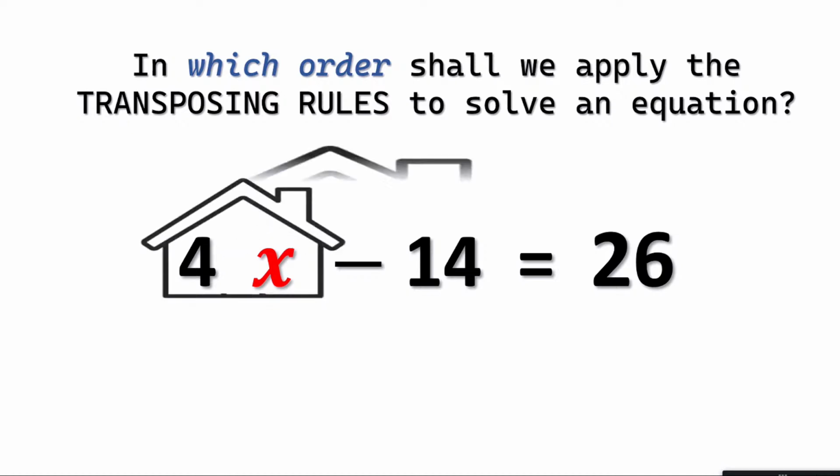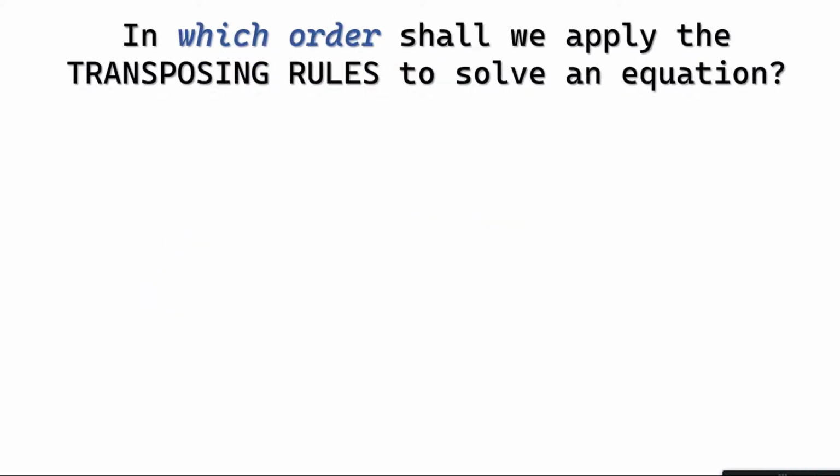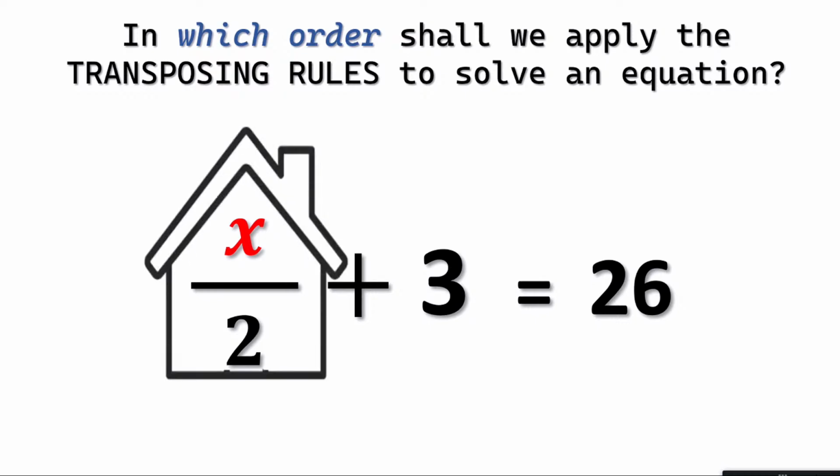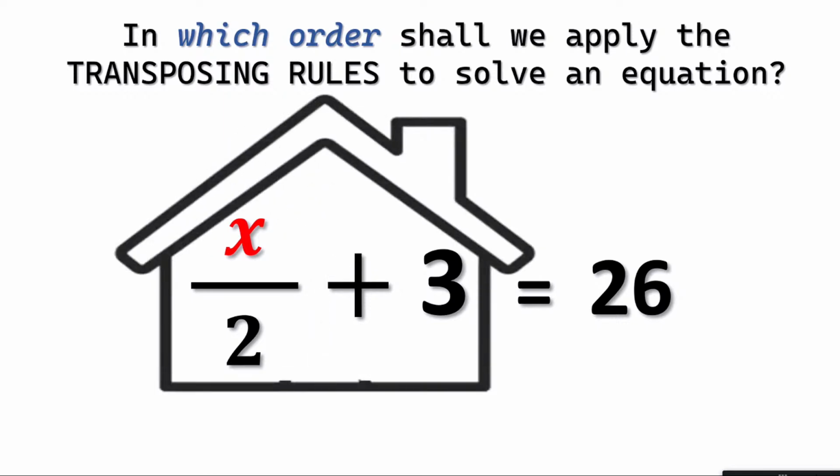Another example so that you understand what we are doing. Here is another one. What if I have x divided by 2 plus 3 is equal to 26? How do I do questions like this? How do I apply my rules that I know? Again, focus on x, that's sitting in the little house. Then the bigger house is x by 2, and then the biggest house is this one. So you have to first enter the biggest room first. How will you do that?